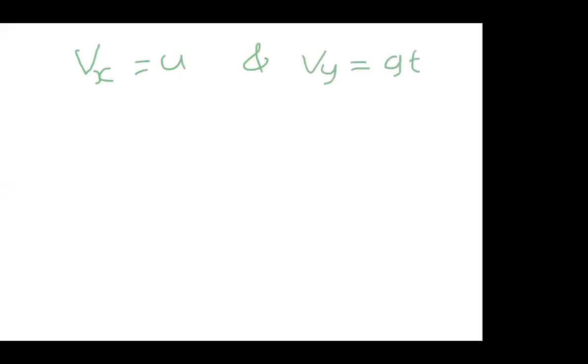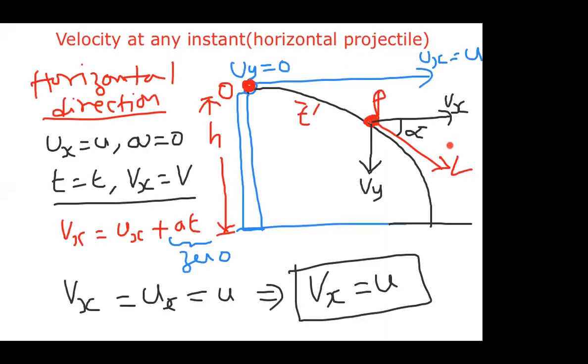If we observe our starting diagram, what is V? V is the velocity and its components are Vx and Vy. Vx is along the positive x-axis. Observe carefully, beta, this is a very important point. Vy is along the negative y-axis, not the positive y-axis. Down means negative y-axis. Vy negative y-axis, Vx positive x-axis.